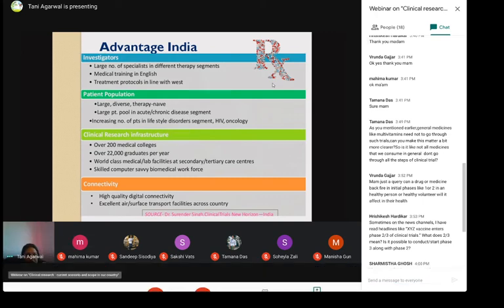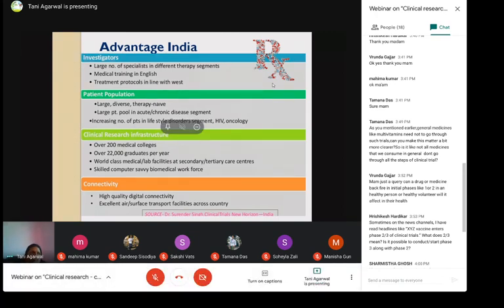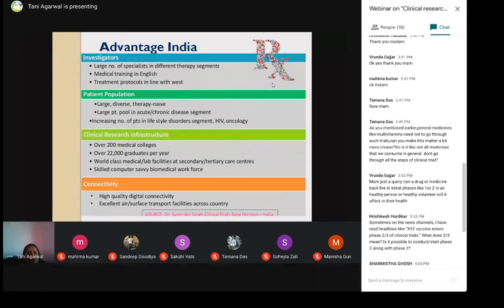So the investigators in India, mind you, the doctors. We have a large number of specialists in different therapy segments, like a neurosurgeon, a cardiac surgeon, an onco surgeon, an onco gastro surgeon, those different specialities already available. Then medical training is done in the English language, which is a big advantage. Then the treatment protocols are in line with the West.